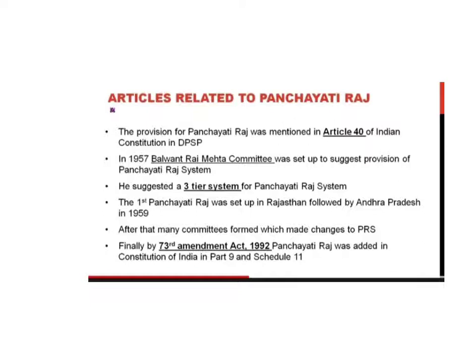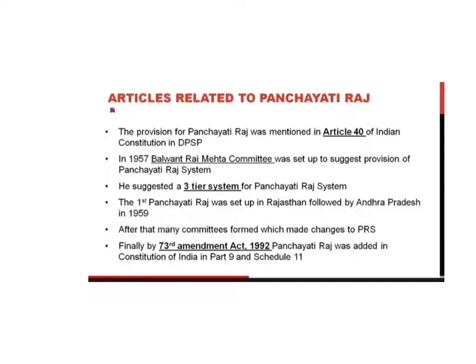These articles are mentioned in our Constitution. The Constitution is the document which provides the laws or the articles through which our government works, through which our country works. This Constitution was made after independence. India got independence in 1947, and the Constitution was framed and enforced in 1950.